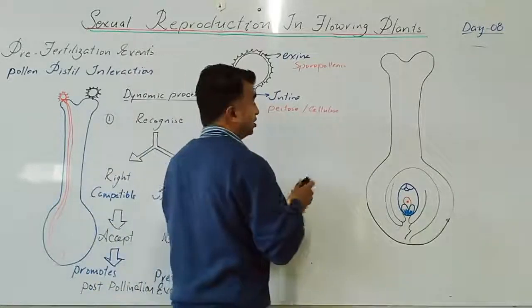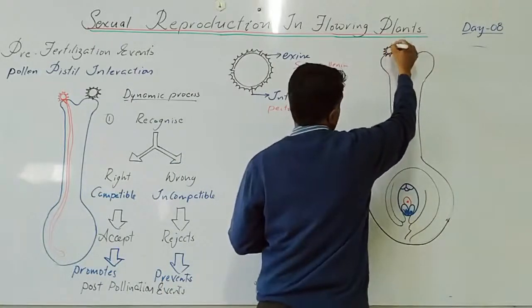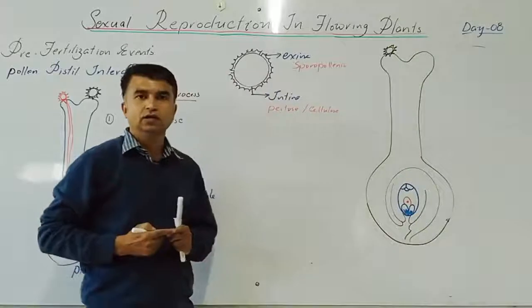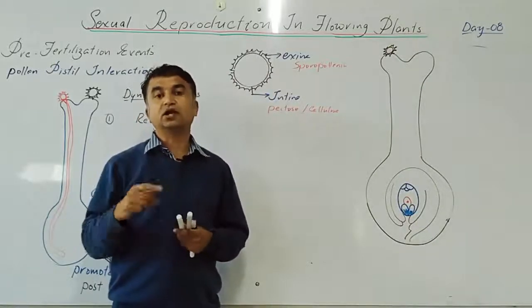So once the pollen grains land on the stigmatic surface, the stigmatic surface provides the moisture. After getting the moisture, it germinates.